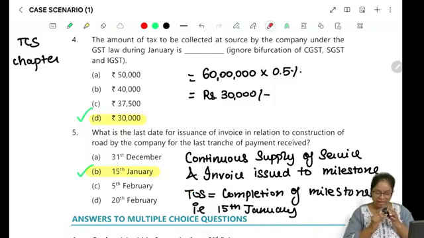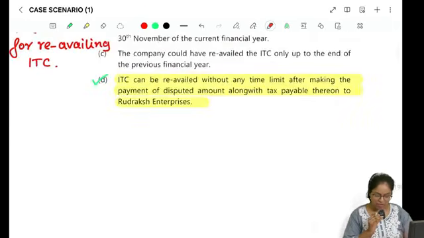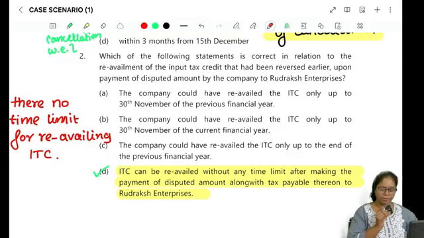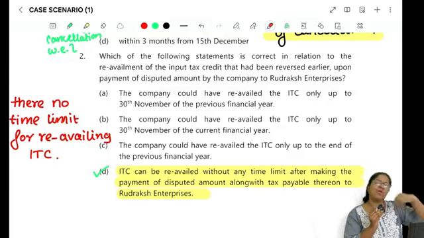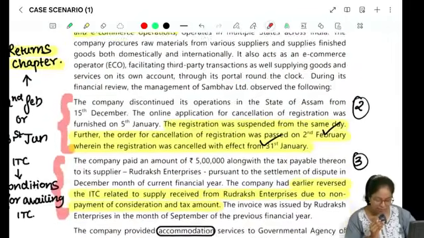Now we have a broad idea. They have asked from time of supply, TDS, TCS, the returns chapter, and ITC. So overall we know what concepts are going to be tested. Once we read the case scenario, we will get even more clarity on what exactly is being asked, right?